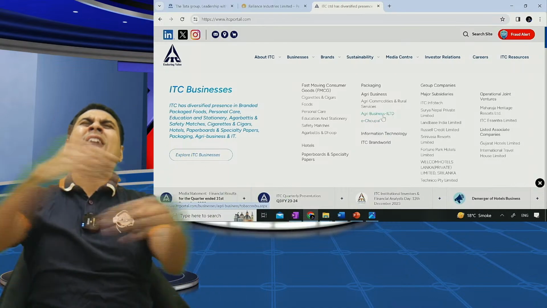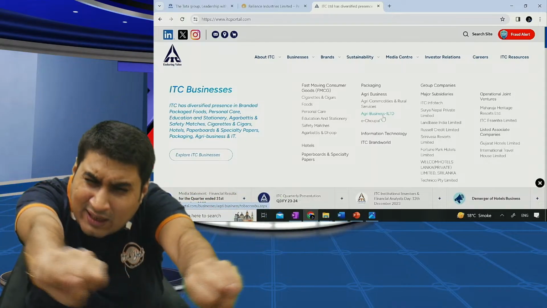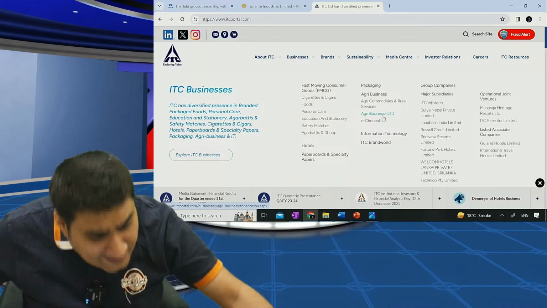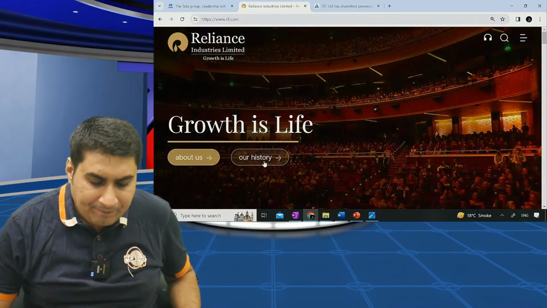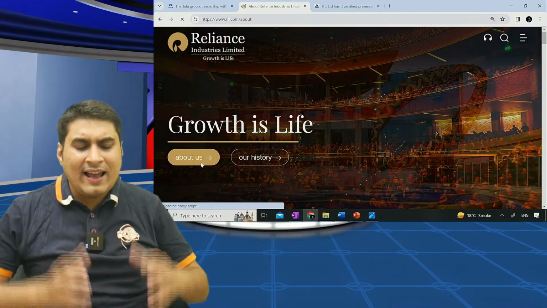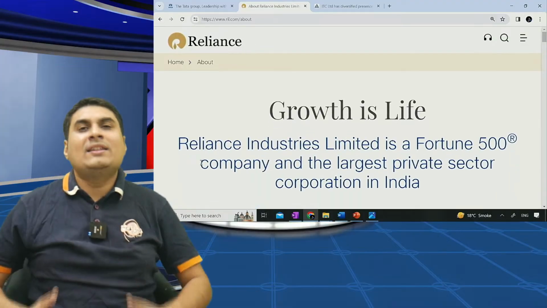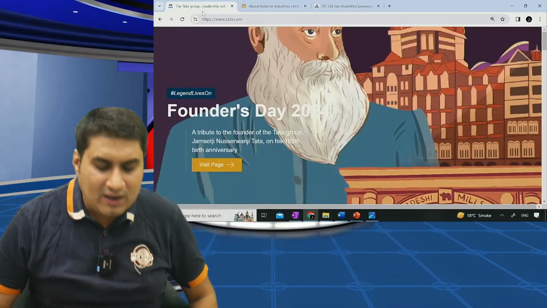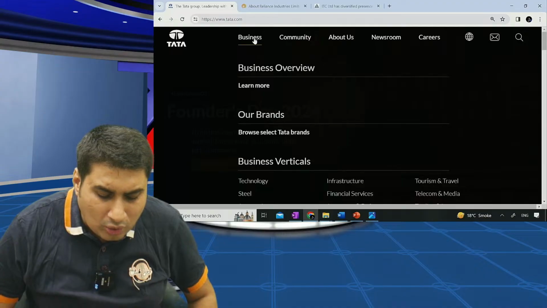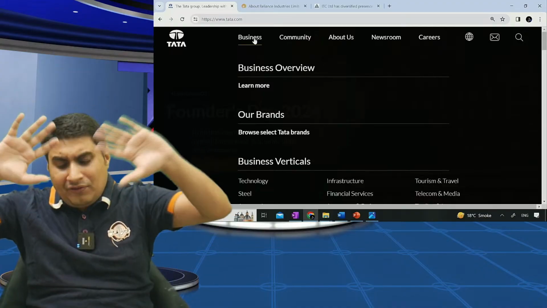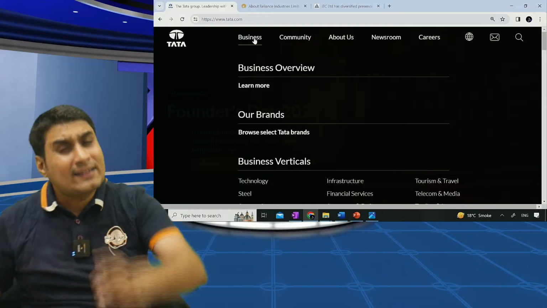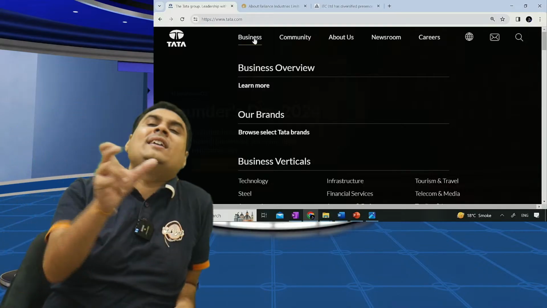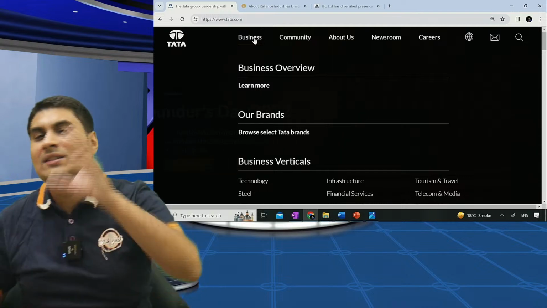If our business is highly diversified, it means all businesses are so different. They cannot be planned under one roof. Take the second example, Reliance. Their businesses are so different, they cannot be planned under one roof. Tata Group, their businesses are so different: technology, steel, infra, financial service, tourism. Whenever businesses are so different, they cannot be planned under one roof. I require an SBU, Strategic Business Unit.